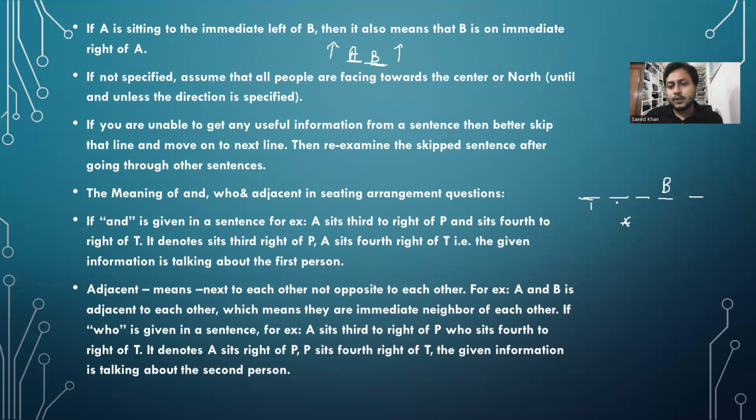So let's say the positions are 1 2 3 4 5. Tell me the position of A. A बैठ रहा है to the left of B. देखो, कुछ लोग सोचेंगे सर 3. No, 3 is not the right answer. अगर बोलता है A is sitting to the immediate left of B, so the position of A definitely should be this one, 3. But left of B, तो anywhere. Left of B means A यहाँ भी हो सकता है, यहाँ भी हो सकता है, यहाँ भी हो सकता है. So there is a difference between left and immediate left. So इसमें confuse नहीं होना.